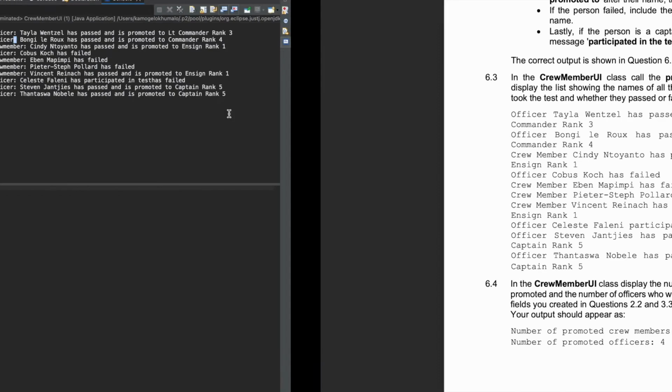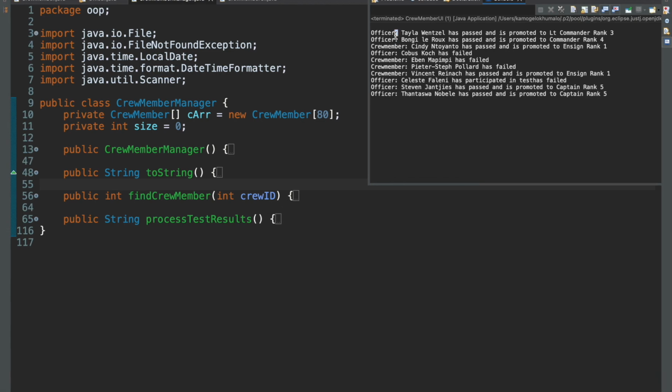Okay, so 6.3 is now complete. Check. But I noticed a few differences between their output and our output. For example, they don't have colons, whereas we do, right? We have those colons. And also the crew member is formatted differently. Ours is lowercase m and no spaces. Theirs has a space and is an uppercase.